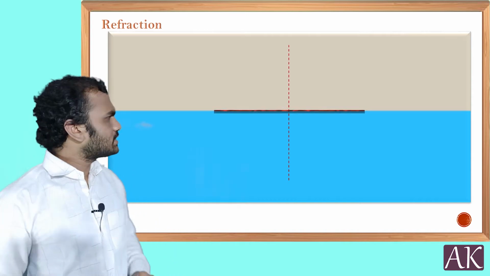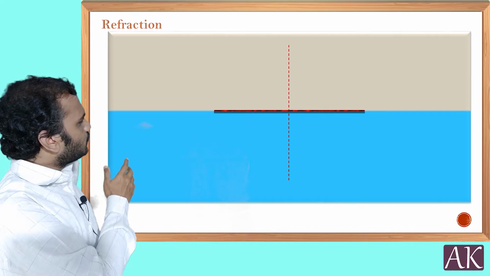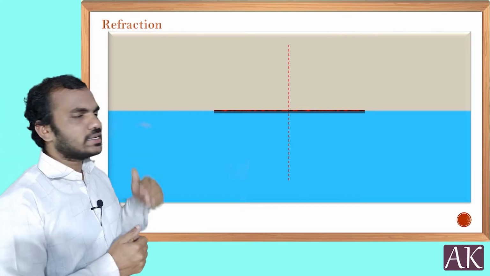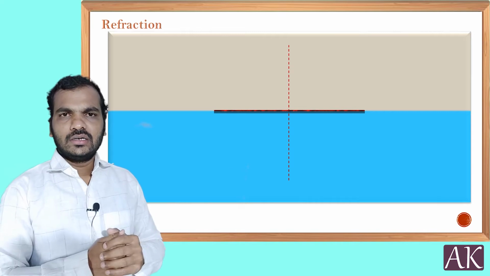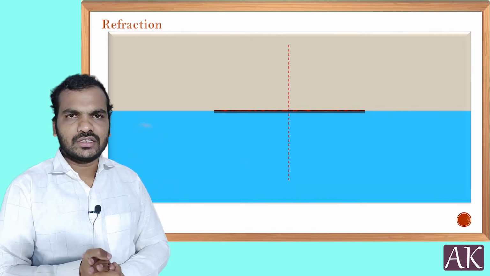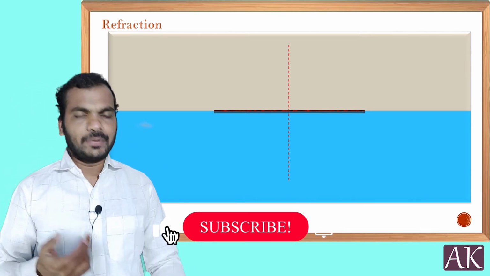So here, let us take the two media and the interface. Interface is a kind of separation between the two. For example, if I take air above and water below, then where the air and water meet exactly is the interface. And the dotted line is the normal. Normal is basically a perpendicular.